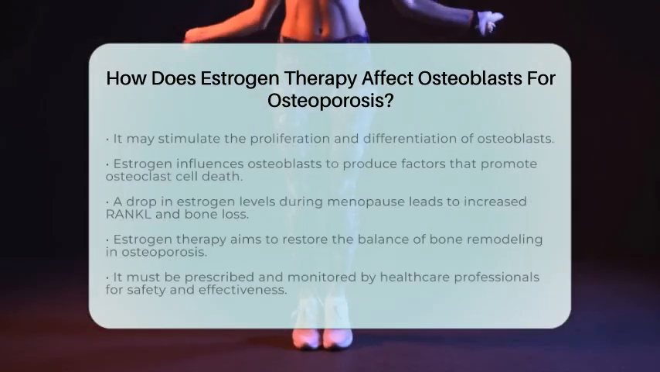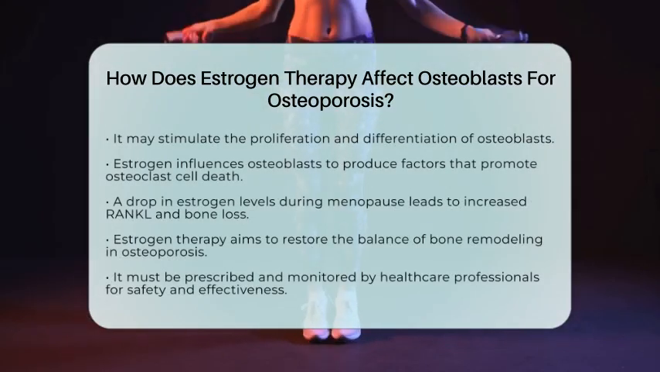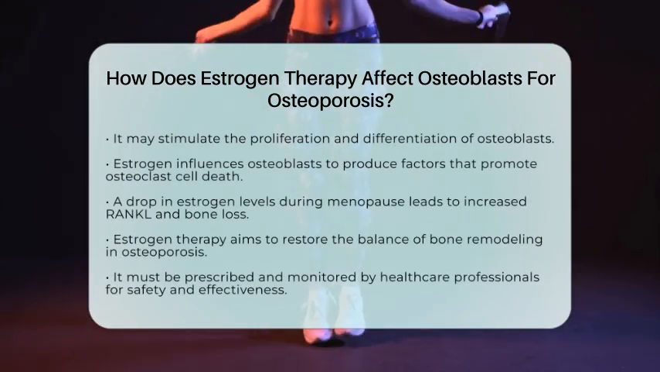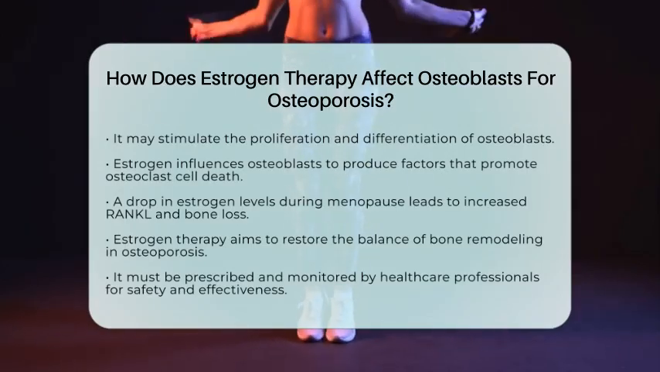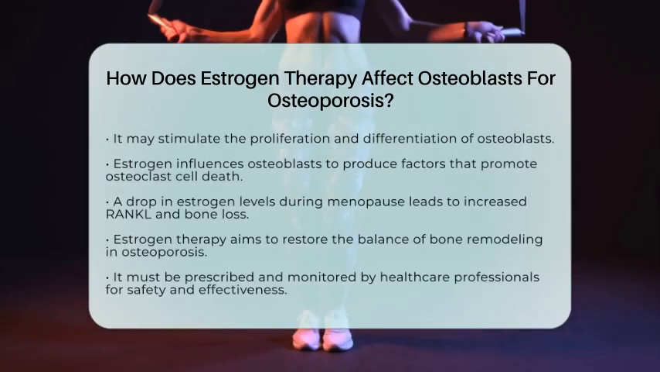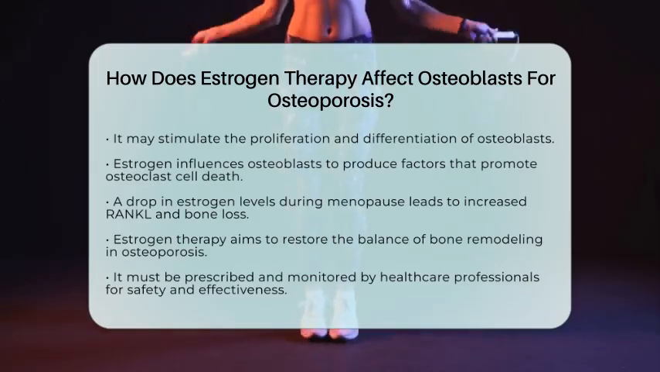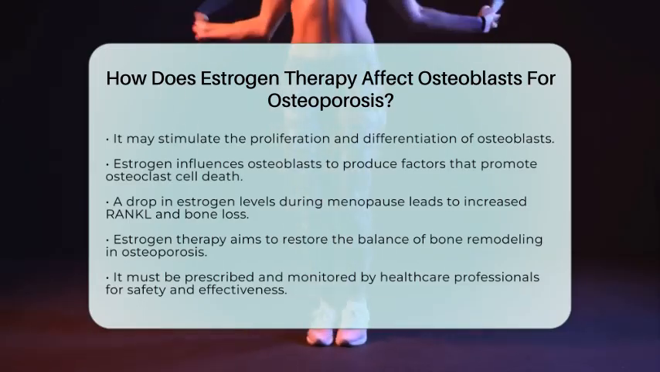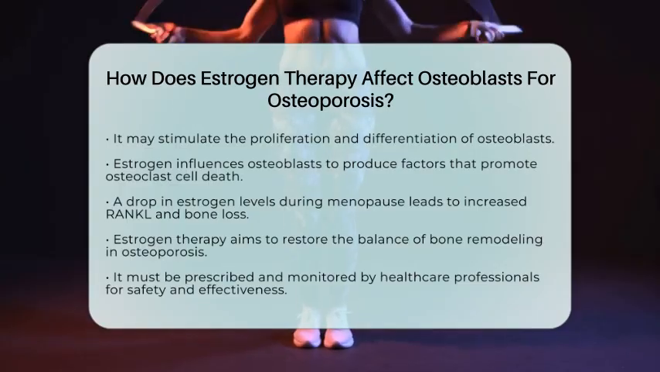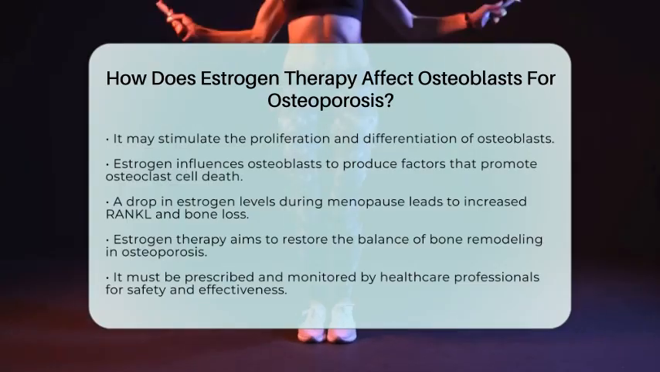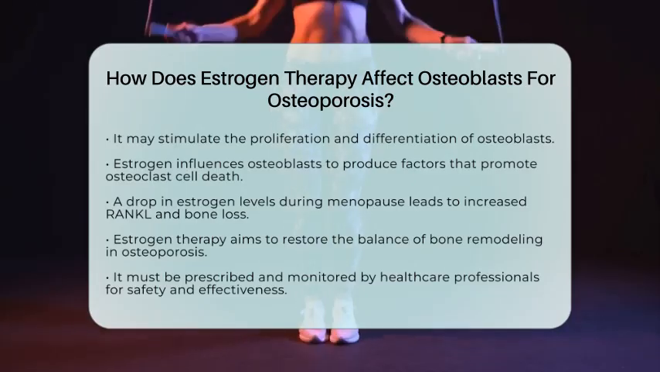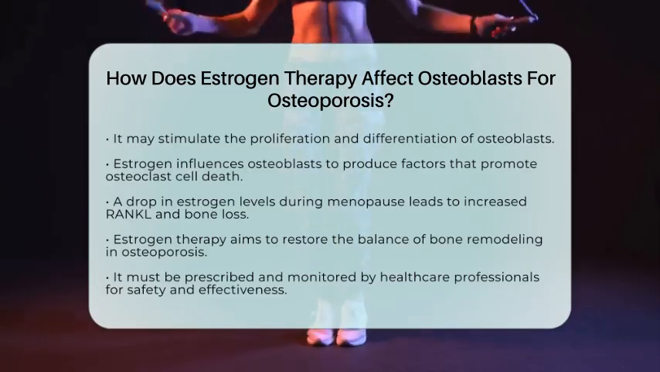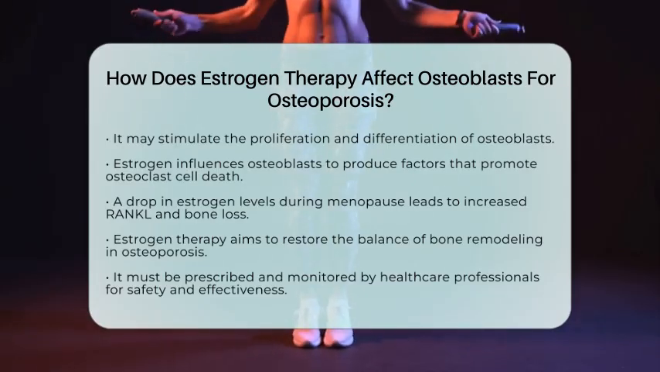Estrogen therapy aims to restore the regulatory effects that estrogen has on osteoblasts. It decreases the expression of RANKL, increases osteoprotegerin production, enhances osteoblast survival, and modulates inflammatory factors that promote bone resorption. By doing so, estrogen therapy helps rebalance bone remodeling, favoring bone formation over resorption and slowing, or even reversing, bone loss in osteoporosis.